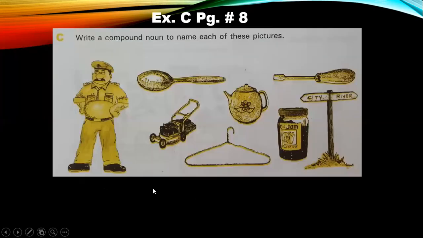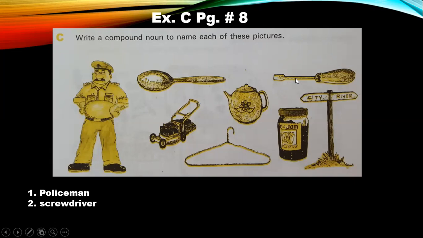Okay, let's move on. Exercise C, page number 8. Write a compound noun to name each of these pictures. Now there are 1, 2, 3, 4, 5, 6, 7, 8 pictures given, and you have to write the compound nouns for each one of them. For example, the first one is very easy. Policeman. Okay, he's a policeman.